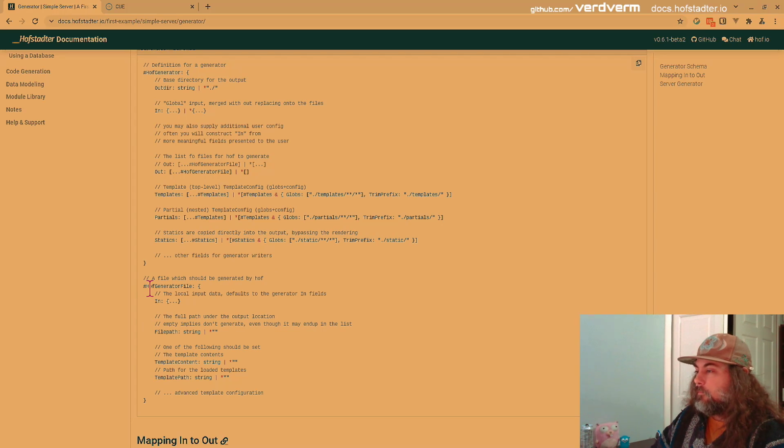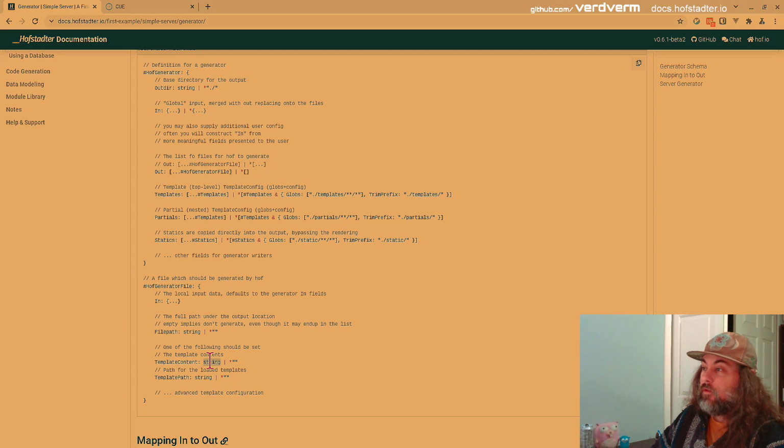So then a Hof file has its own data, so you can have local data and then generator-wide data, and these get merged together if this is optional for the file. So then it's going to have a file path where it generates, and typically we figure out this name by interpolating based on the input data. And then you have either template content, a literal string of the template content.